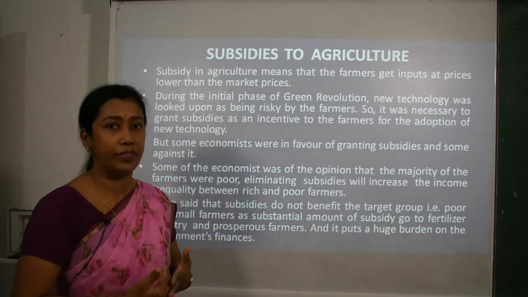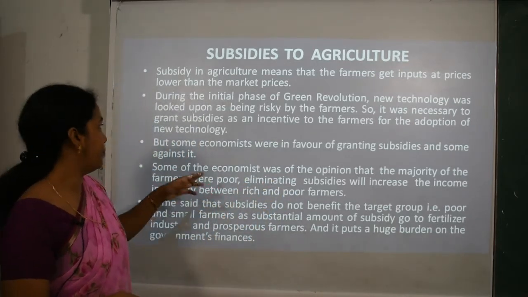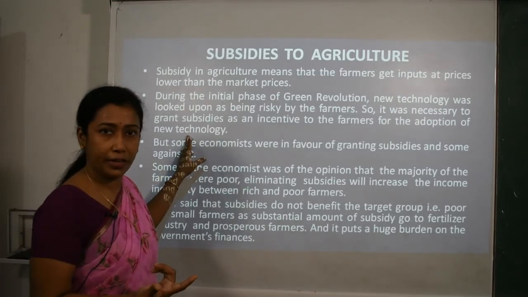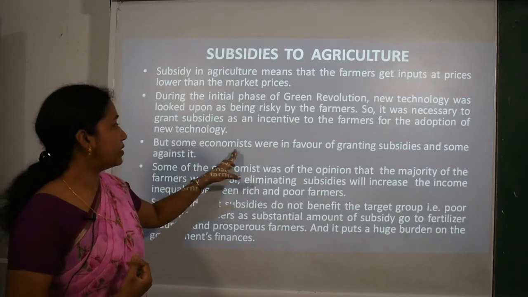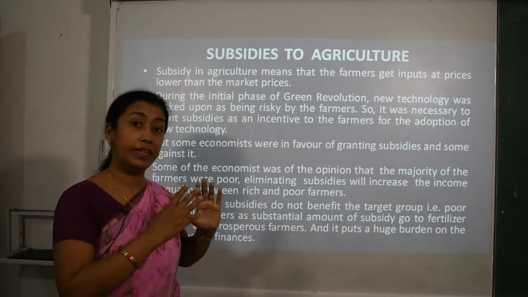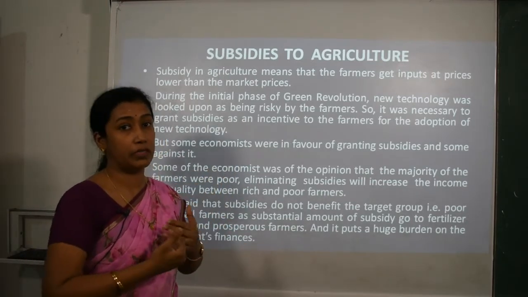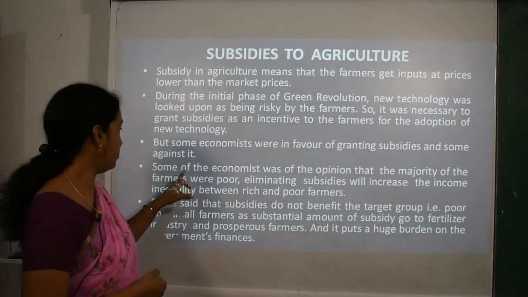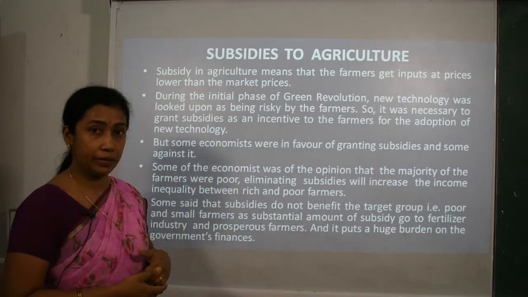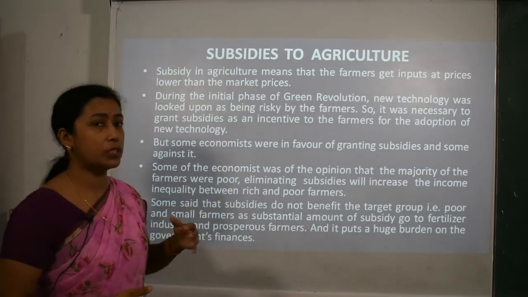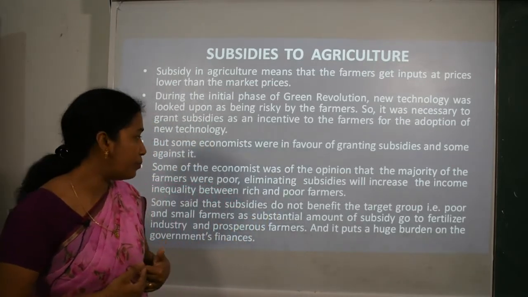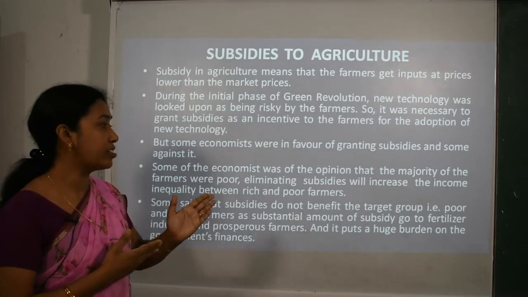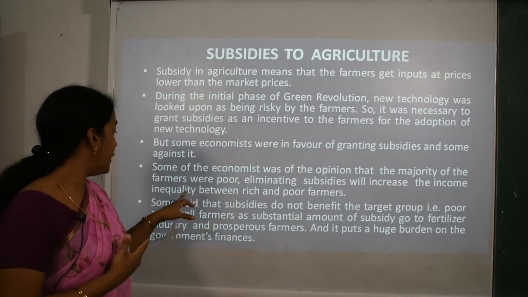Here the government granted them subsidies for adoption of the new technology. And what was the new technology? Green revolution. Some economists were in favor of the green revolution, but some were against it. Some were of the view that the majority of the farmers were very poor and eliminating subsidies would increase income inequality.